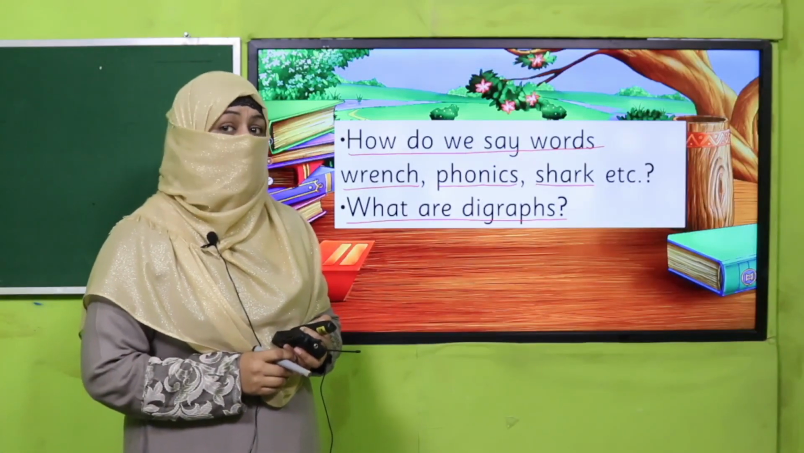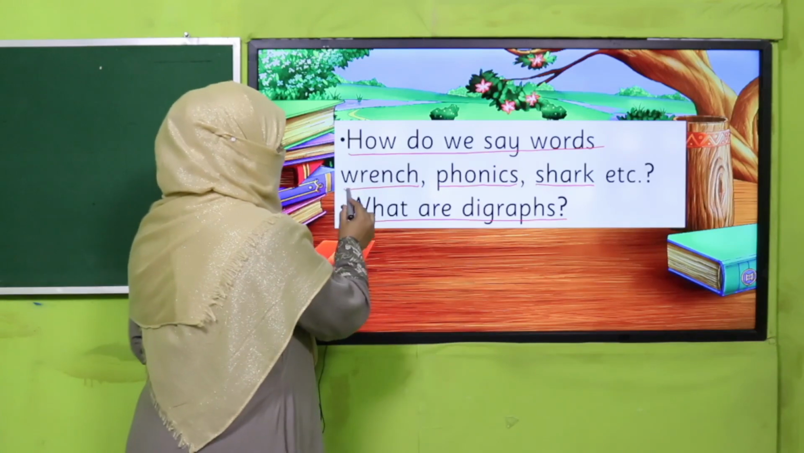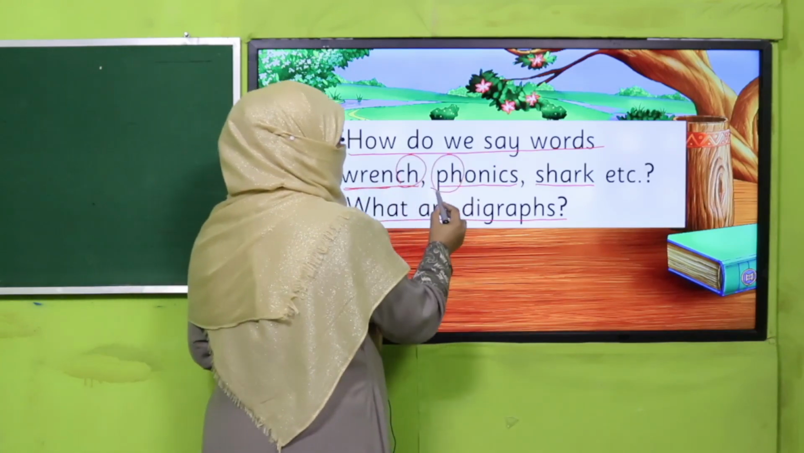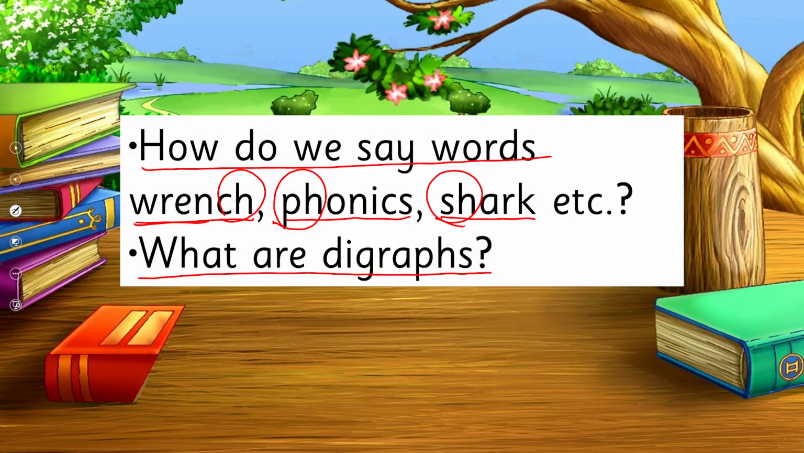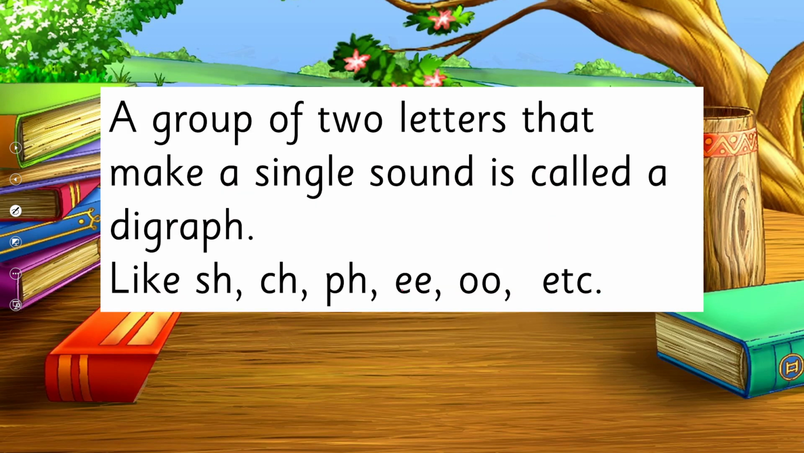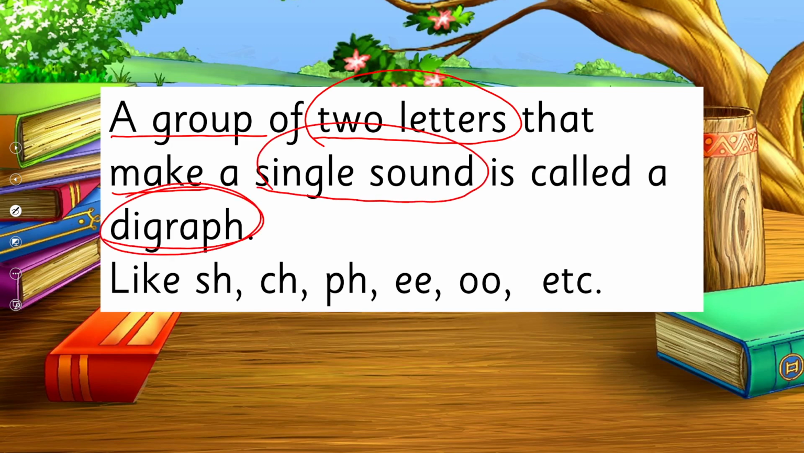Yes, my dear students, I hope you could read these words. Wrench, phonics, shark. So such type of combination where two letters are making one sound are known as digraphs. This we have already studied. So, a group of two letters that make a single sound is called a digraph. I told you, di means two, and digraph means two letters, one sound. Two letters, one sound. So, what happens basically, both letters drop their own sound and together make a new sound.